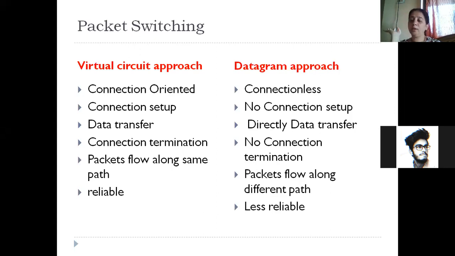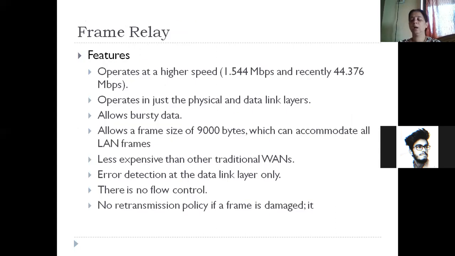That doesn't mean it is not reliable; it is less reliable compared to the virtual circuit approach. Nevertheless, both methods, virtual circuit as well as datagram approach, can be used for packet switching.